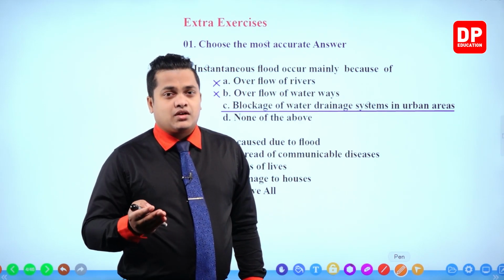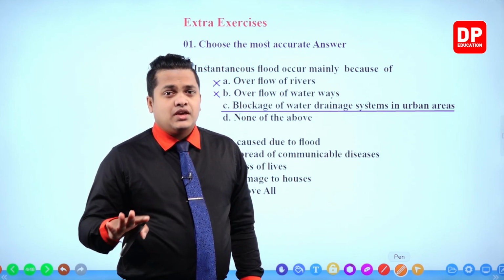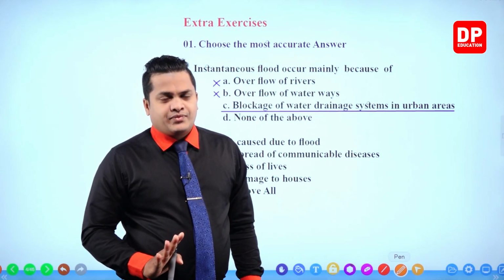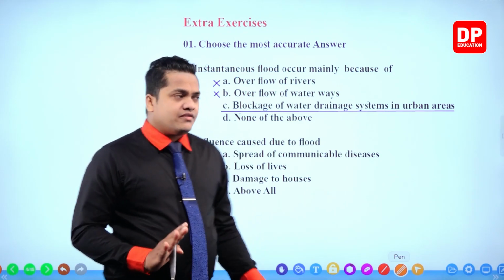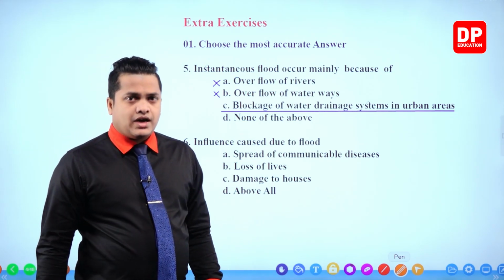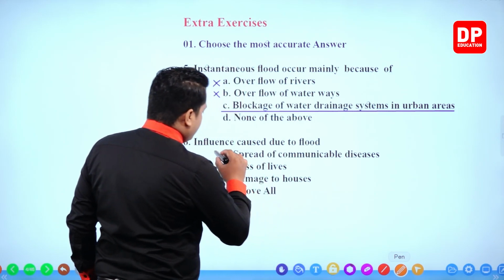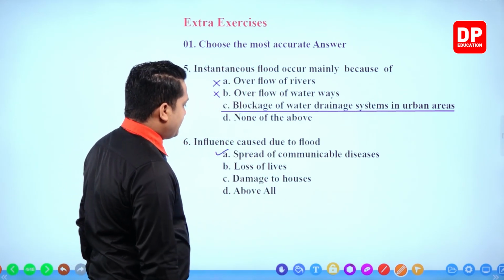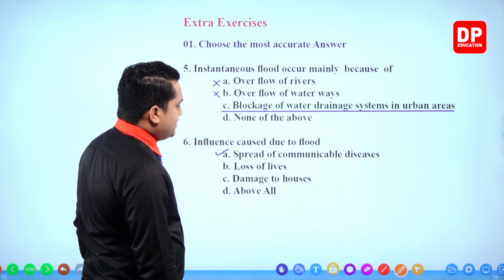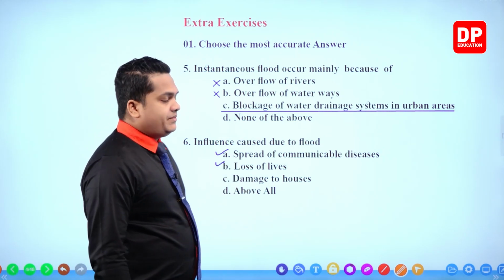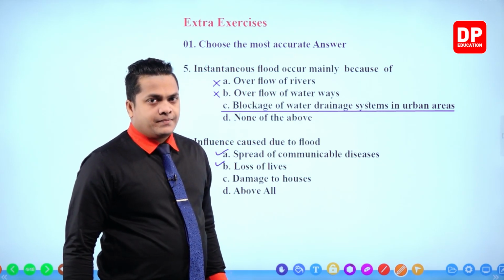So these diseases are going to communicate or spread among the people who are living in a certain area that has a flood. Therefore, spread of communicable diseases is a correct answer. It's an influence that is going to occur because of the flood. Next one, loss of lives. That is also correct. No problem in it. Lives will be lost because of the flood.